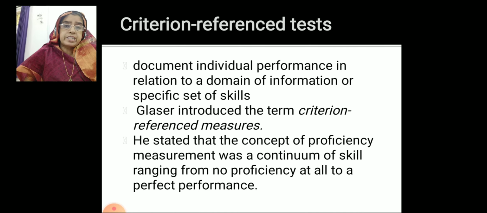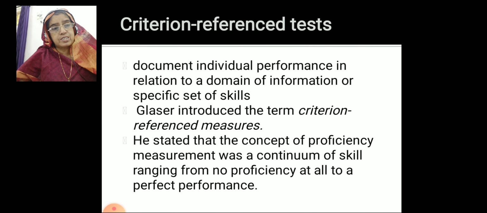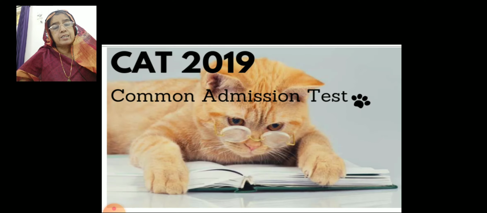So criterion referenced tests are useful to identify the level of performance by the students. If their level is very good, they are called mastery learners. They are the masters. They have acquired very well all the concepts taught by me. So these criterion referenced tests are useful to understand the mastery level of the students.